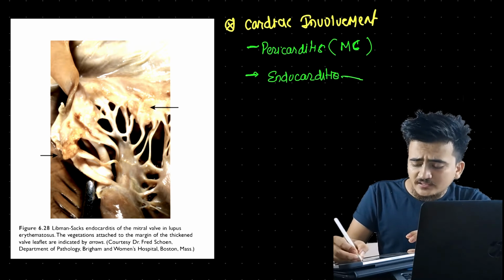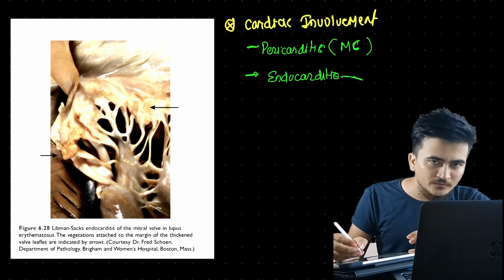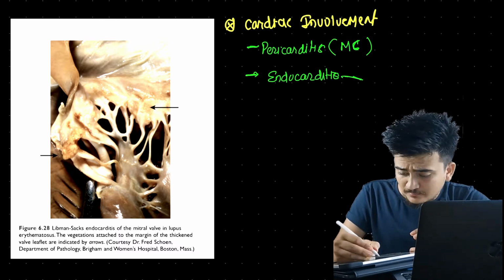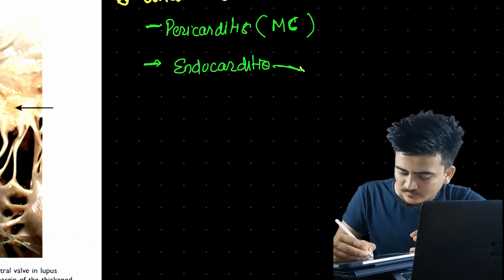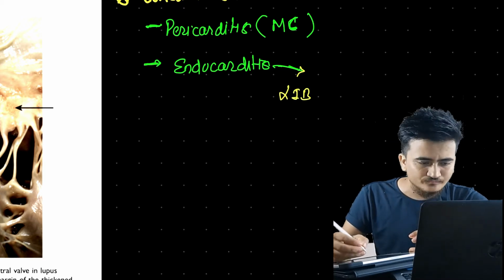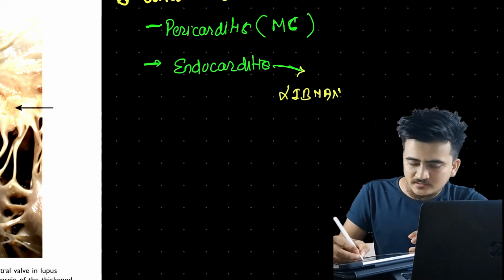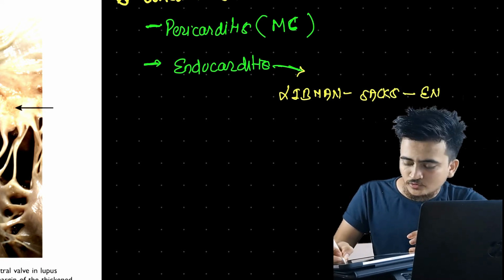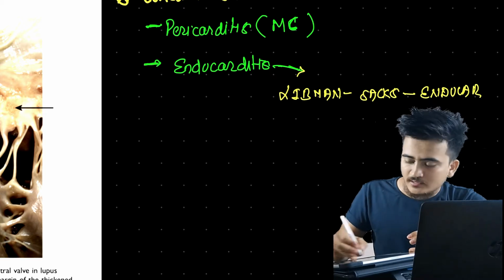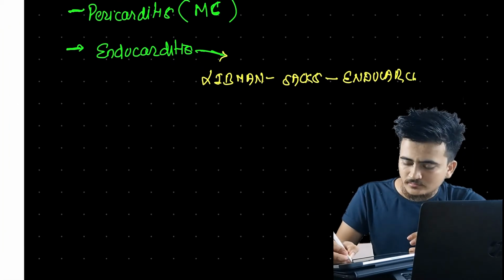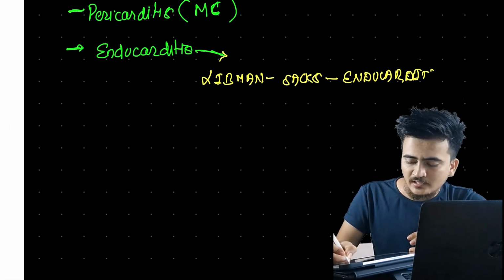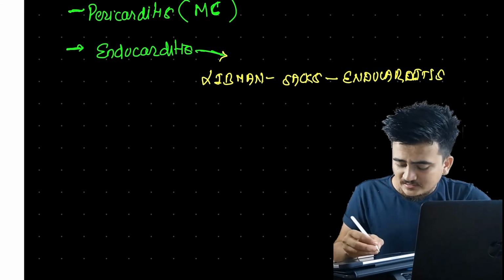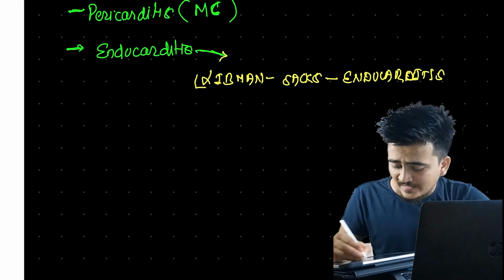Here the endocarditis that we will be concerned about is Libman-Sacks endocarditis.